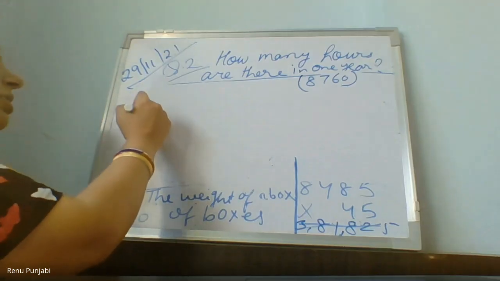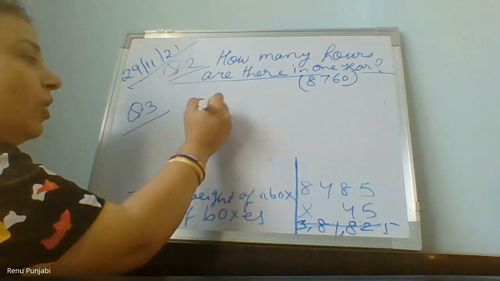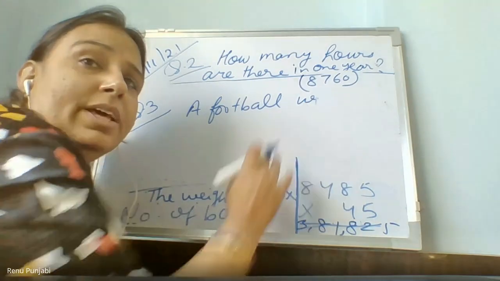I'm writing the third question now. No, ma'am. Just wait a minute. I'm just multiplying. You can do a football weight. Please mute yourself with Dheer.